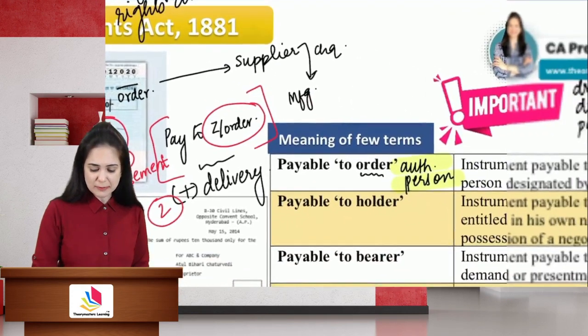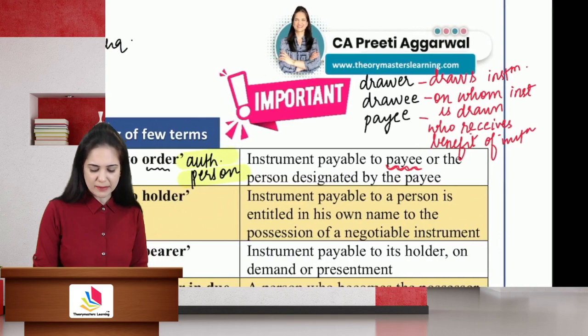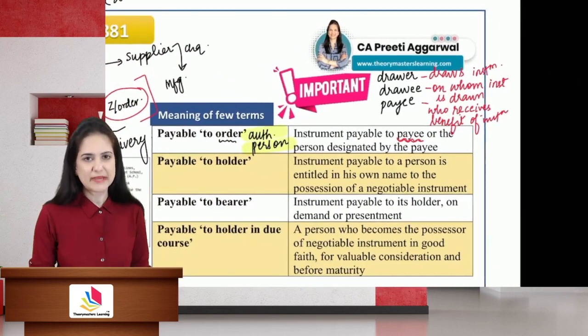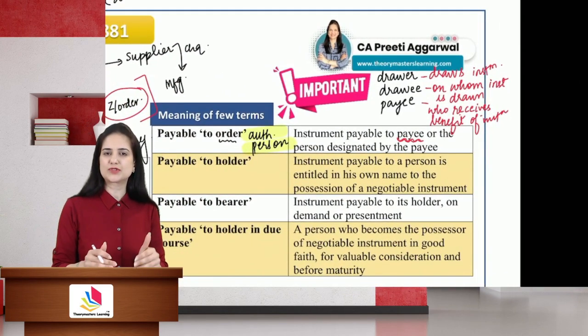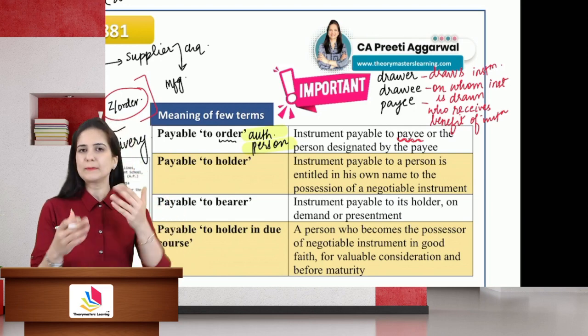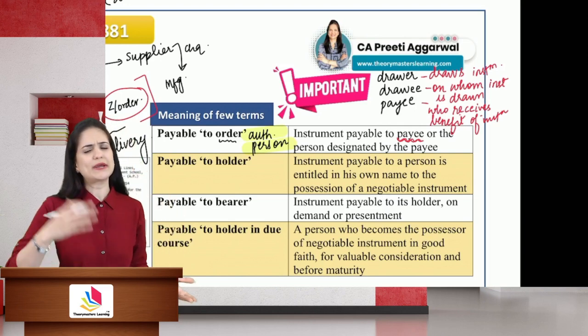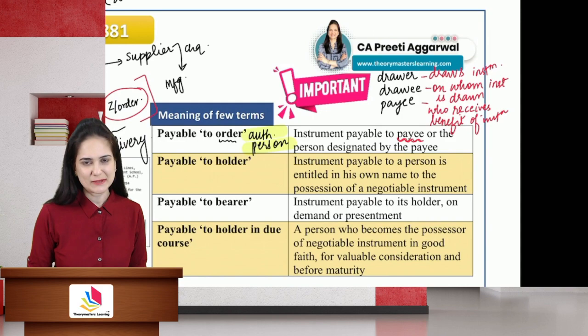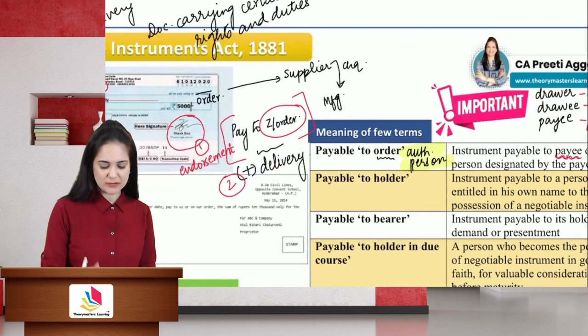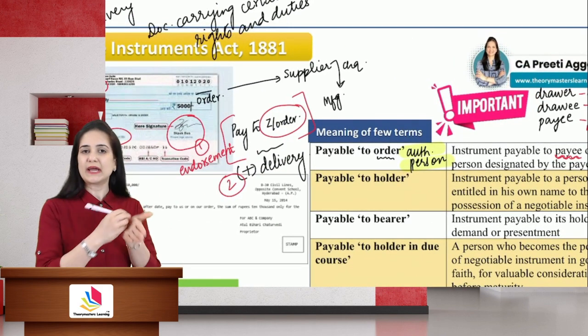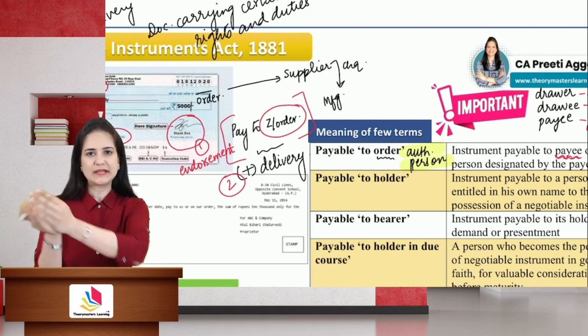So drawer means a person who draws the instrument. Payee is the person who receives the benefit. So here an order instrument will be paid either to the payee because he is named in the instrument, or anyone authorized by the payee. How will you authorize that person? We just discussed that, by endorsement and then delivery.